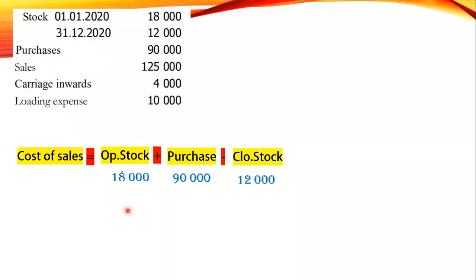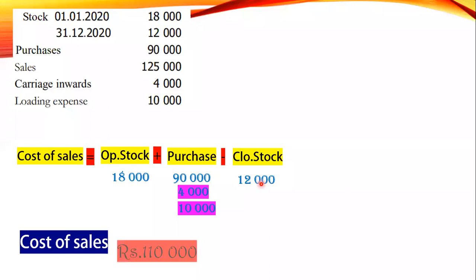Carriage inwards 4,000 will be added to purchase. Loading expense 10,000 also will be added to purchase. Therefore, 90, 104, 122 minus 12, 110 is your cost of sales.